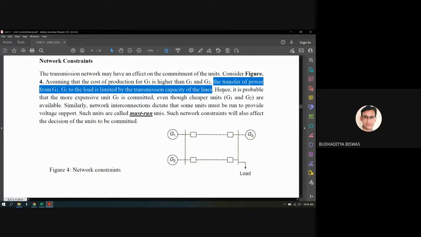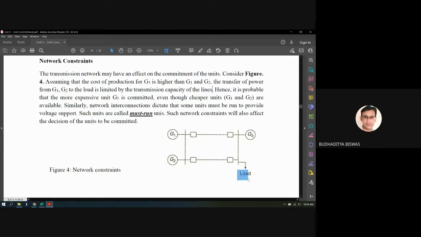Hence it is probable that the more expensive unit G3 is committed, even though the cheaper units G1 and G2 are available. So that means here we need to take some decision: if the load requirement increases, then what happens?